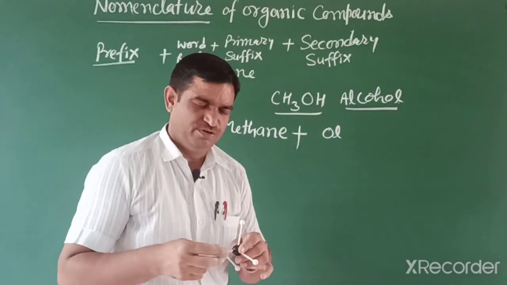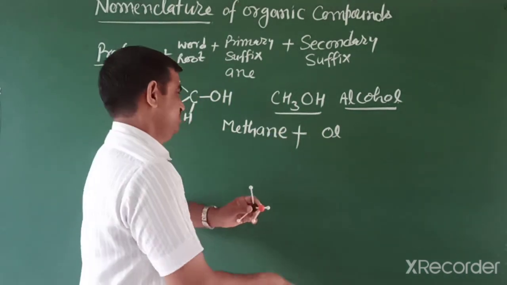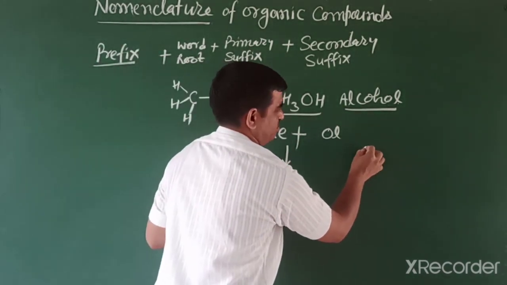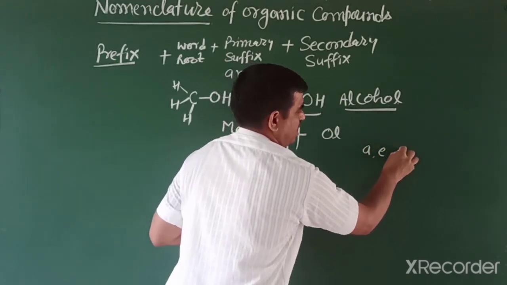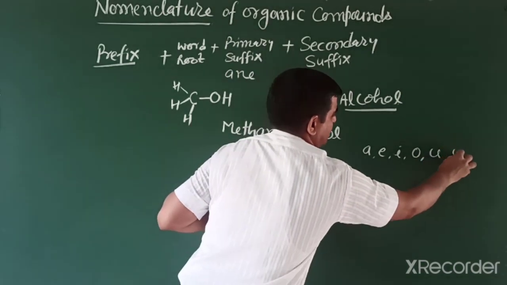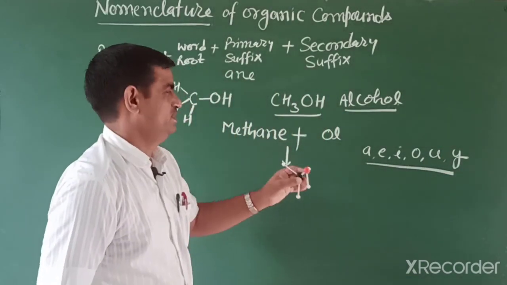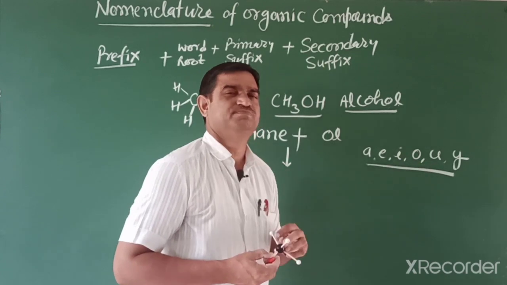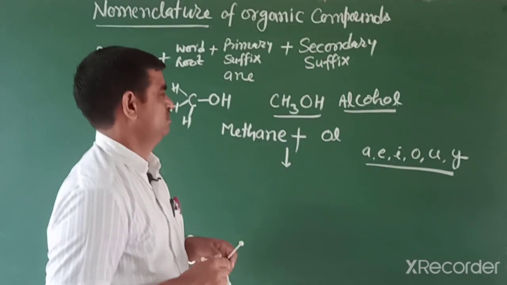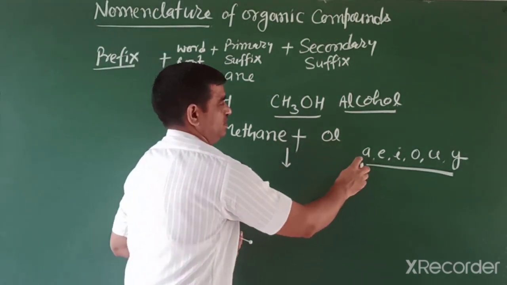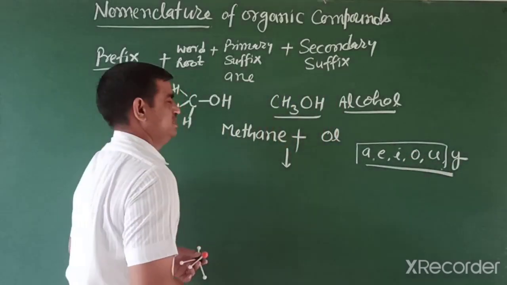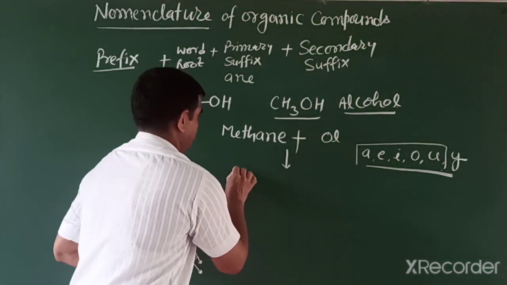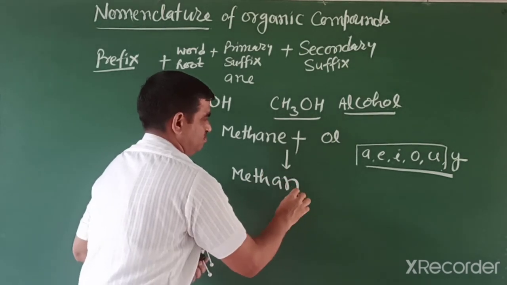Friends, when two suffixes are added, there is another rule: the terminal E is removed if the suffix starts with A, E, I, O, U and Y. If the secondary suffix starts with a vowel, that is A, E, I, O, U and Y, then the terminal E is dropped. So, methanol.